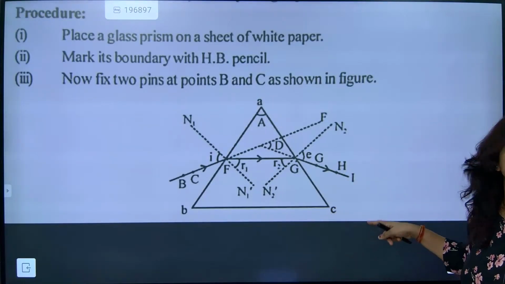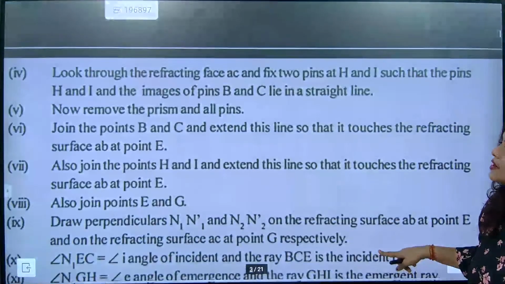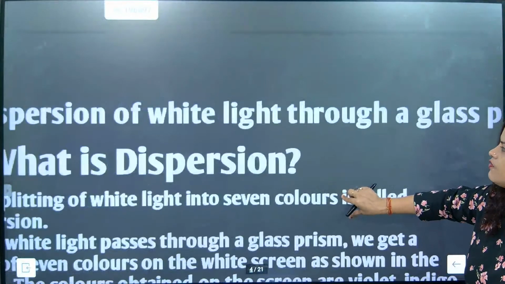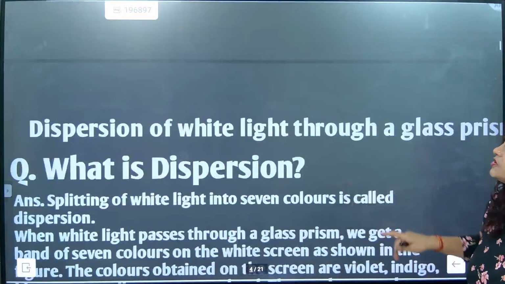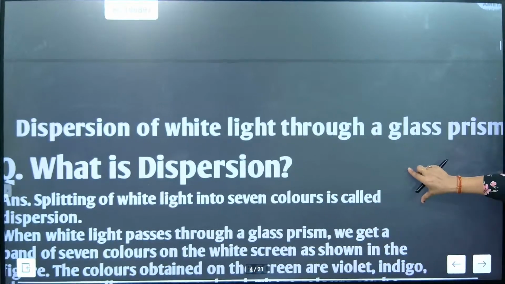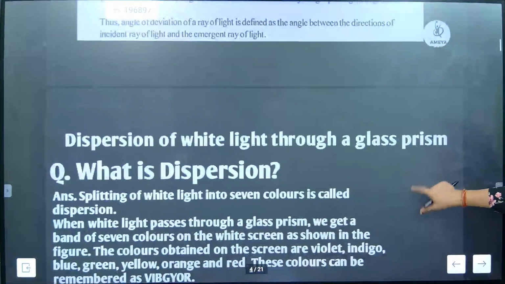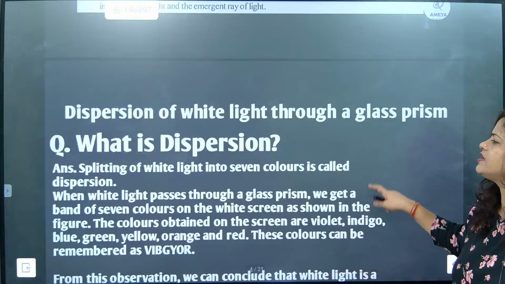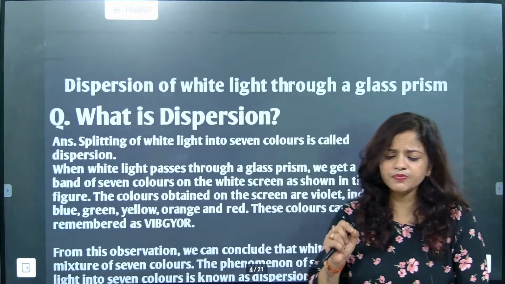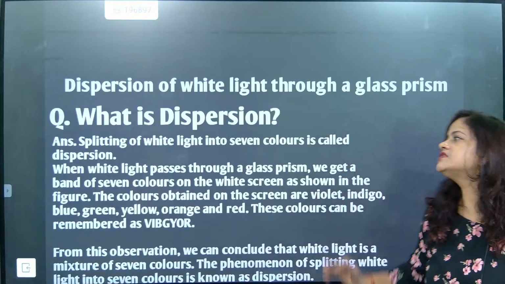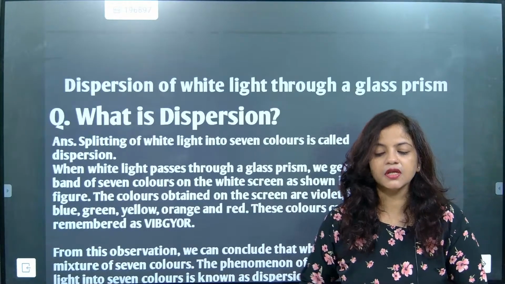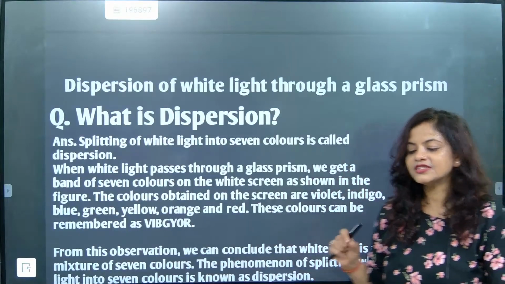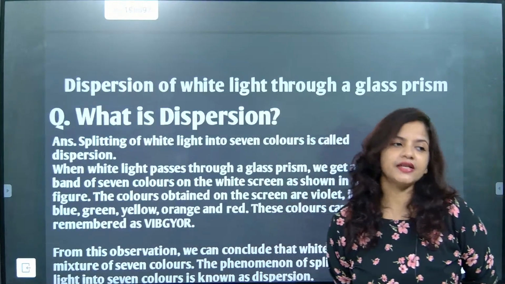I hope it is clear, beta. Is it clear? So now this is the experiment I talked about. Now we are going to talk about dispersion of white light through a glass prism. So dispersion of white light through a glass prism we are going to understand. What is the meaning of dispersion? Okay, what is the meaning of dispersion? Dispersion means what? Very good. Scattering of white light.